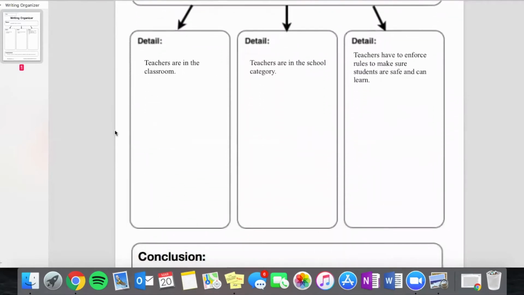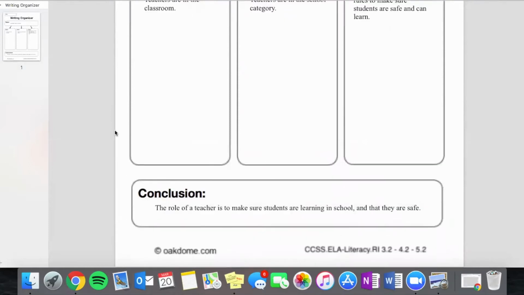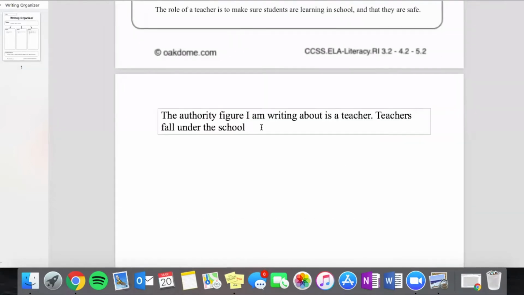Now we're going to write some sentences for the middle of our paragraph that are based on these details that we learned. One of the details we learned is teachers are in the classroom. We also learned that teachers are in the school category. So I'm going to write, teachers fall under the school category and are found in the classroom.